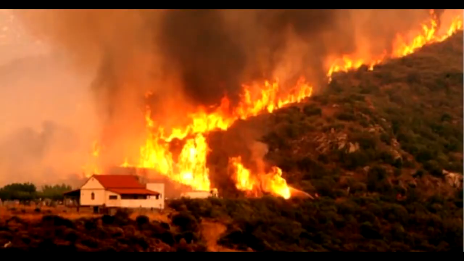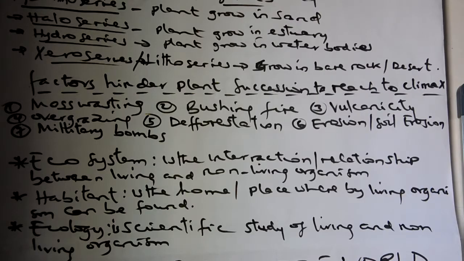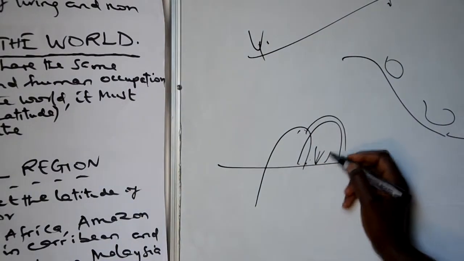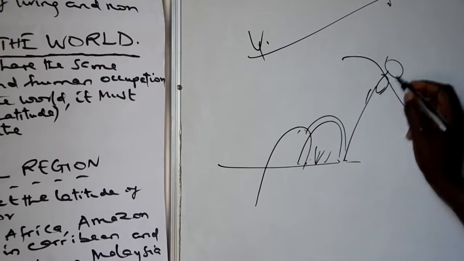Bush fire. For instance, when you burn some grasses which were growing and had not yet reached the summit, they will be destroyed and prevented from reaching the climax. Another one is volcanism. Volcanism is the eruption of molten materials onto the Earth's surface, causing the formation of lavas. If there is vegetation deposited with lavas, it will be destroyed and prevented from reaching the climax. Another factor is overgrazing.